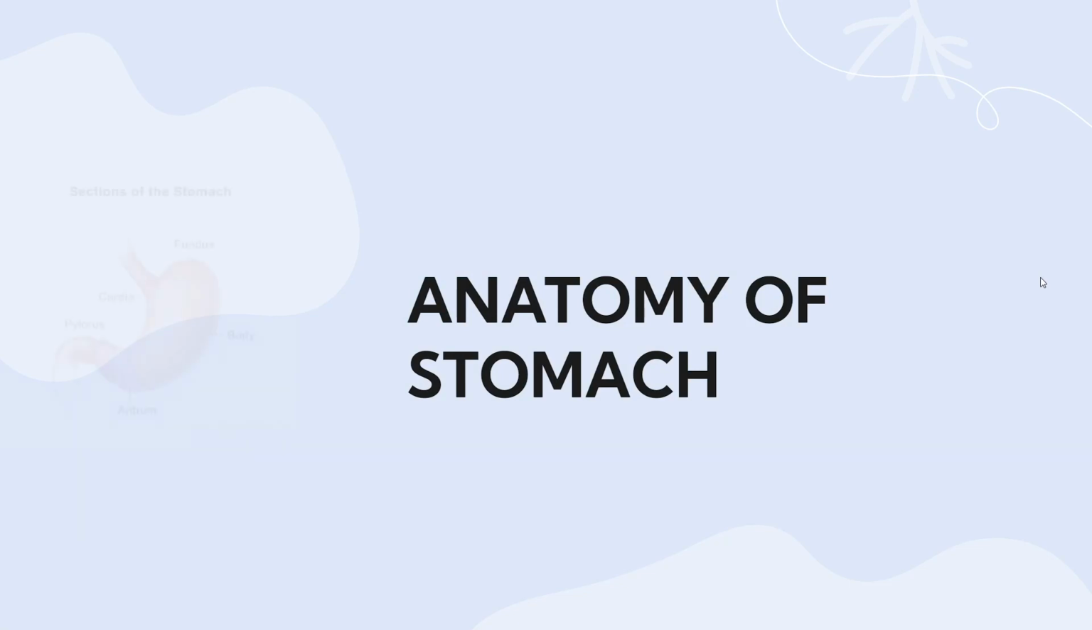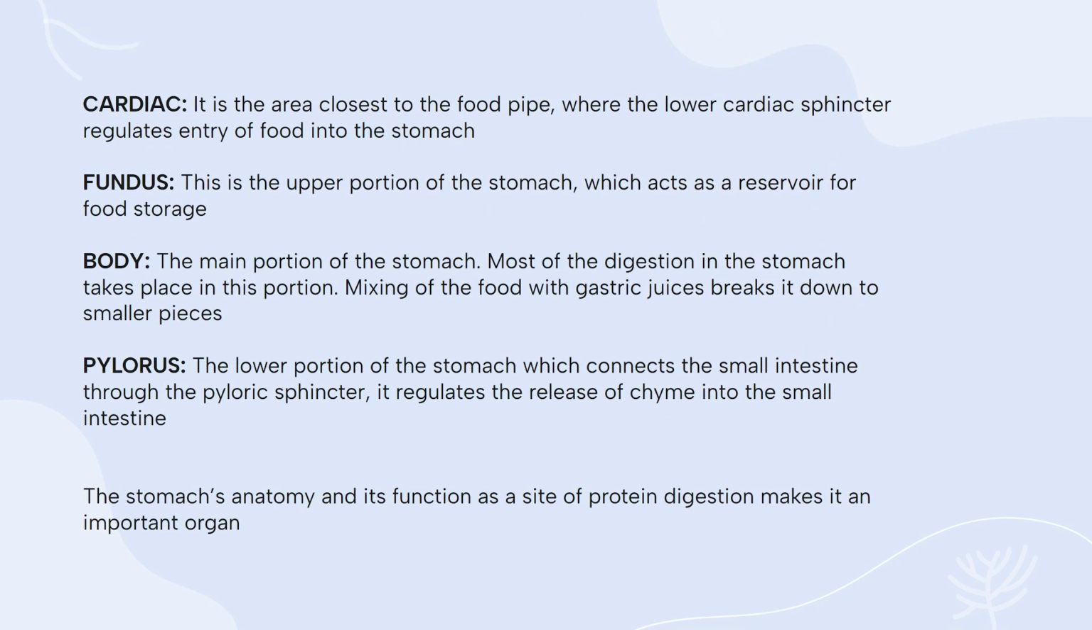The stomach regulates the rate at which chyme is released into the intestine through the pyloric sphincter. We now look at the anatomy of the stomach. The stomach is split into four major parts. The cardia. It is the area closest to the food pipe, where the lower cardiac sphincter regulates entry of food into the stomach. This is the fundus. This is the upper portion of the stomach, which acts as a reservoir for food storage. The body is the main portion of the stomach. Most of the digestion in the stomach takes place in this area. Mixing of the food with gastric juices breaks it down to smaller pieces. And the last part, the pylorus, or the lower portion of the stomach, which connects the small intestine to the pyloric sphincter, regulates the release of chyme into the small intestine.